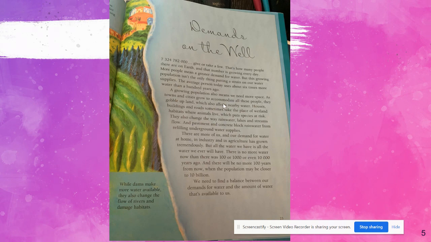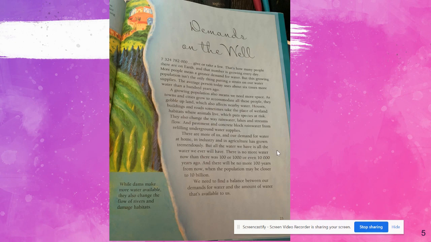A growing population also means we need more space. As towns and cities grow to accommodate all these people, they gobble up land, which also affects nearby water. Houses, buildings, and roads sometimes take the place of wetland habitats where animals live, which puts species at risk. They also change the way rainwater, lakes, and streams flow. And pavement and concrete block rainwater from refilling underground water supplies. There are more of us, and our demand for water at home, in industry, and in agriculture has grown tremendously.